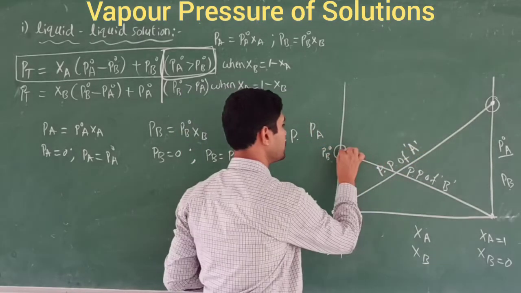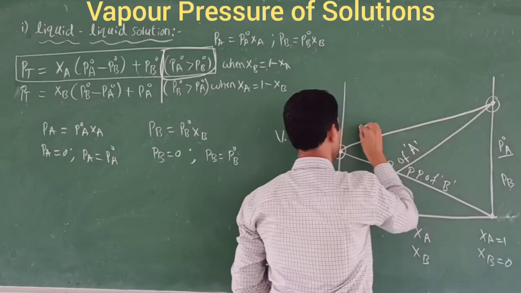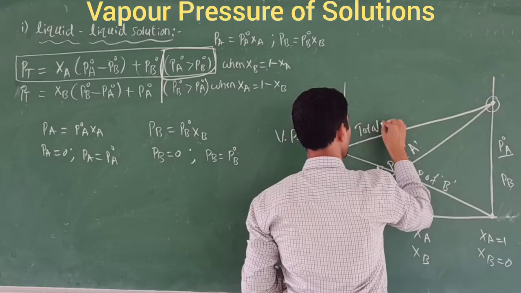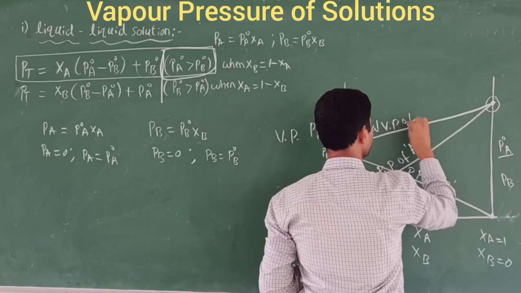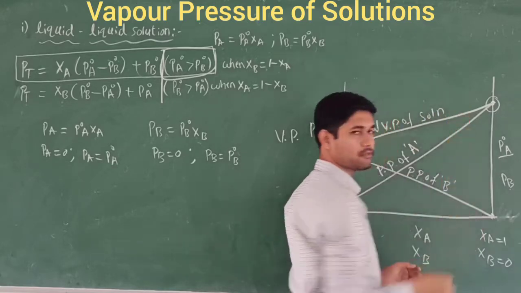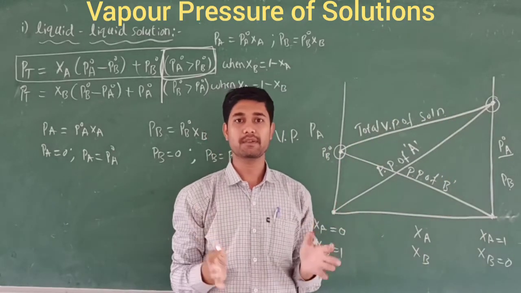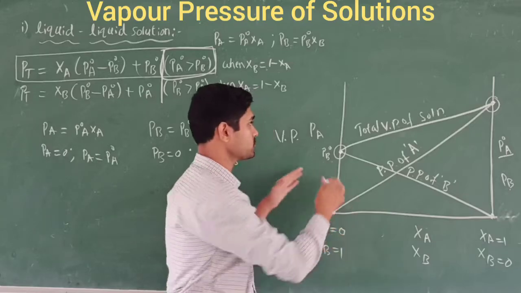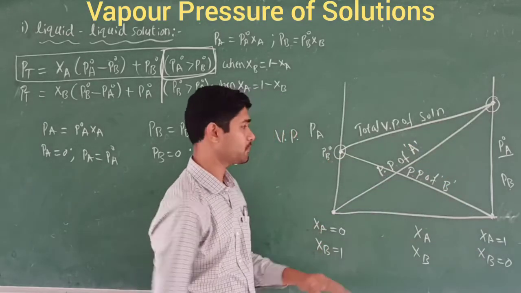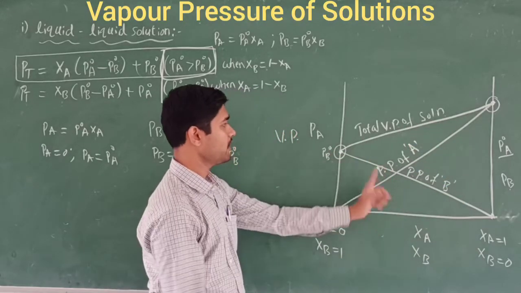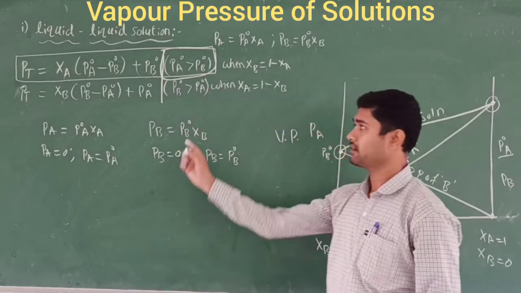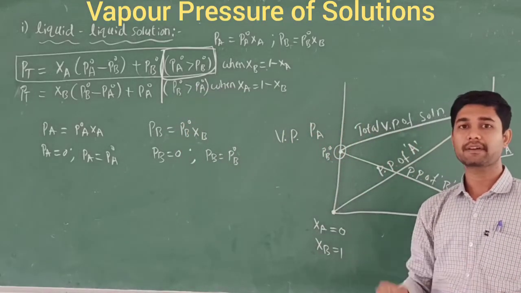Now I am going to add these two. That gives the total vapor pressure of the solution. When we take the solute as well as the solvent in a closed vessel, that is the total pressure exerted by these liquids. So this is the graph indication of Raoult's law for a liquid solution.